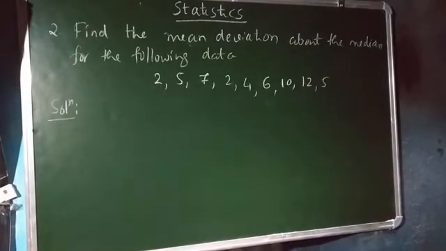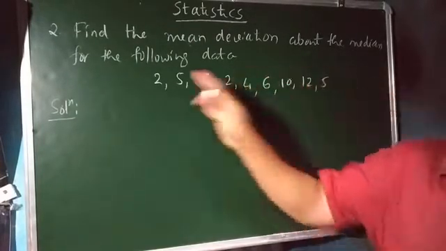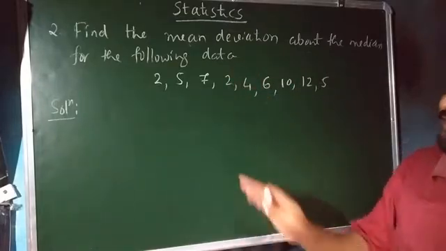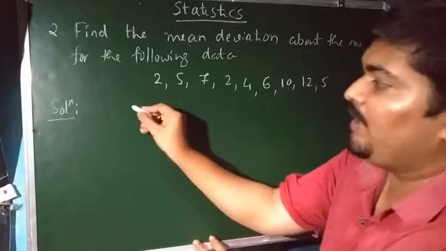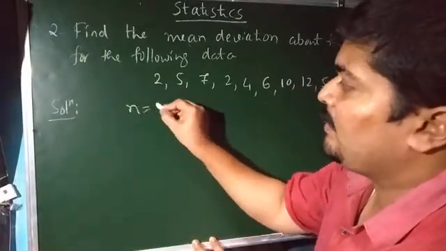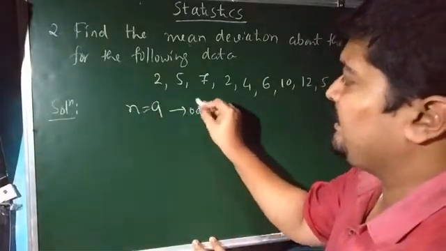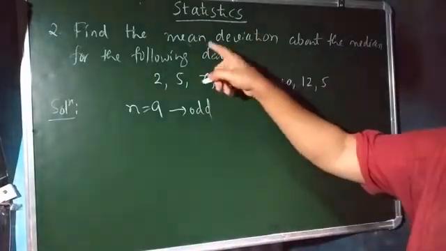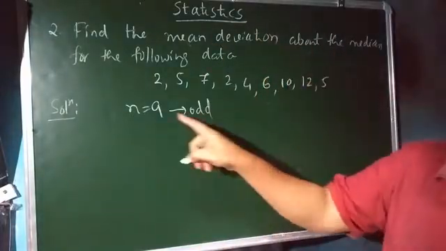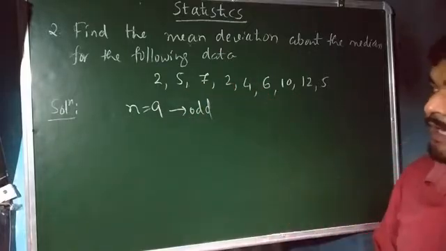Next problem is problem number 2. It states that find the mean deviation about the median for the ungrouped data points. Here they have given 9 ungrouped data points, isn't it? How many data points are there? N is equal to 9. Note that it is an odd number. So you are supposed to find out the mean deviation about the median for odd number of data points.